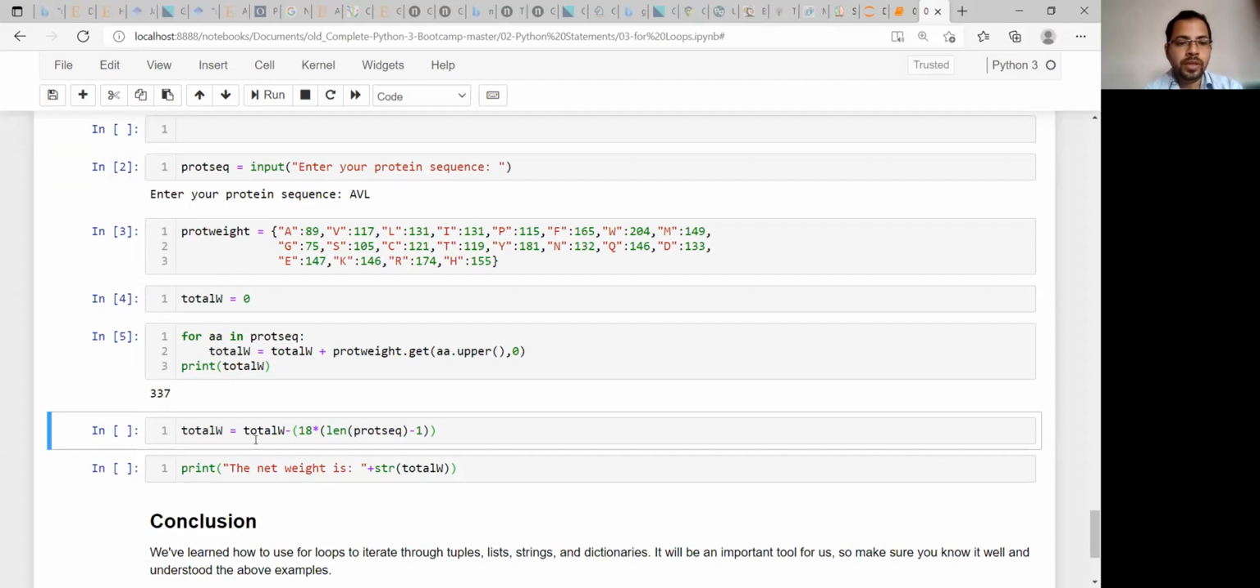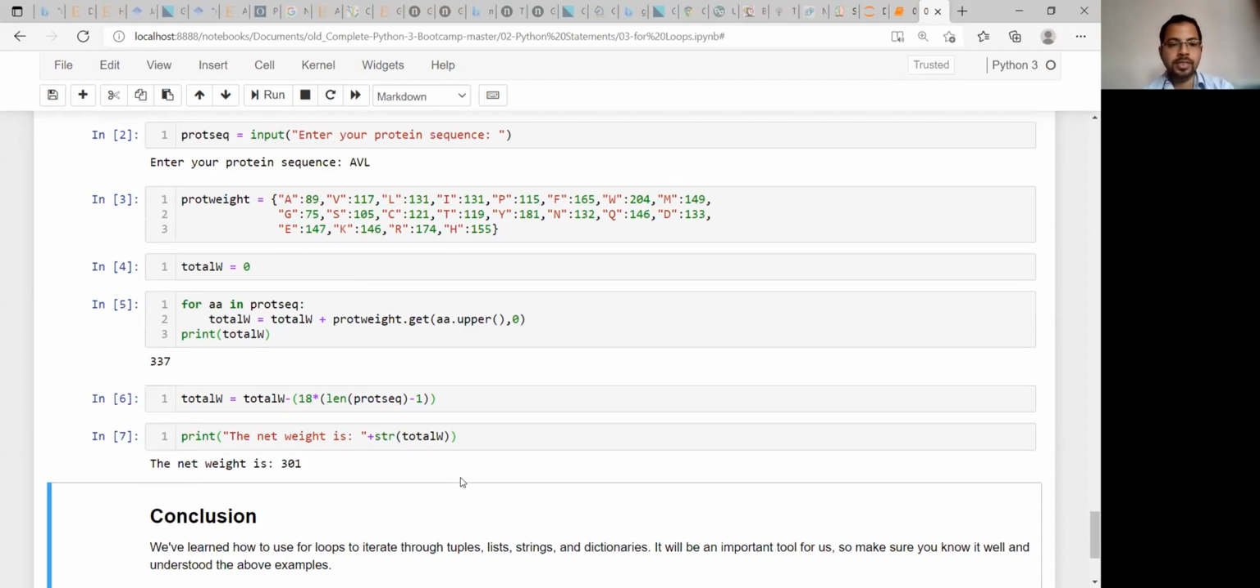Yes, 337. Now, what was the logic? Now you are getting this total weight, 337. Now you need to subtract the water molecule, that is 18. And how many water molecules do you need to subtract? That is n minus 1. So length of protsec, that means 3 minus 1, so 2. You get the n minus 1 rule, and you will get 2. So 18 times 2 is 36. From here 36 will be subtracted, and the total weight is 301.